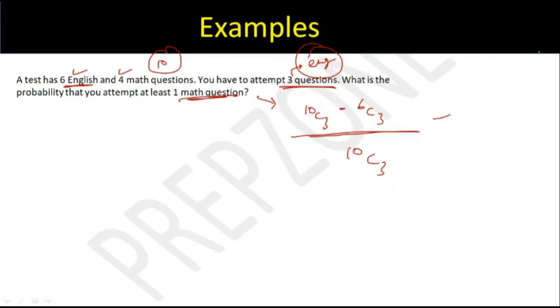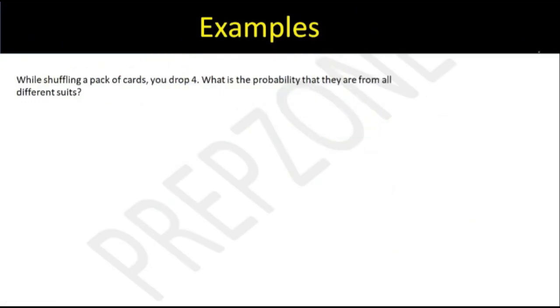Everyone clear with this? I think it was simple, straightforward. Basic probability. Next question, please do this. Please don't take more than 15 seconds now. You're shuffling a pack of cards, you drop 4 cards. Now, what is the probability that they are from all different suits? Simple question. Total is, I have 52 cards. In how many ways can I drop 4 cards? Select any 4, 52C4. Favorable is, every card is of a different suit. 13C1 into 13C1 into 13C1 into 13C1. So answer is 13 to the power 4 upon 52C4.